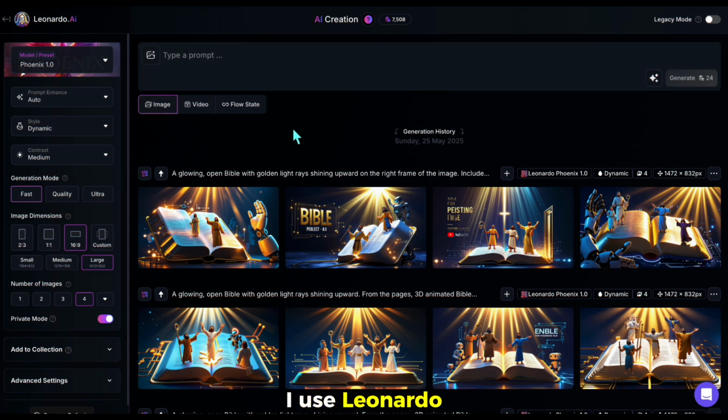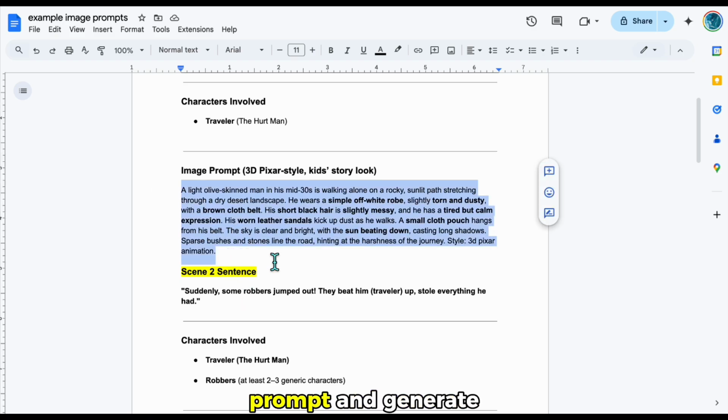I use Leonardo.ai for this. You just need to go to the image section and choose the Phoenix model on the left. I'll generate in wide format. Let's start with the first scene. I paste the prompt and generate.